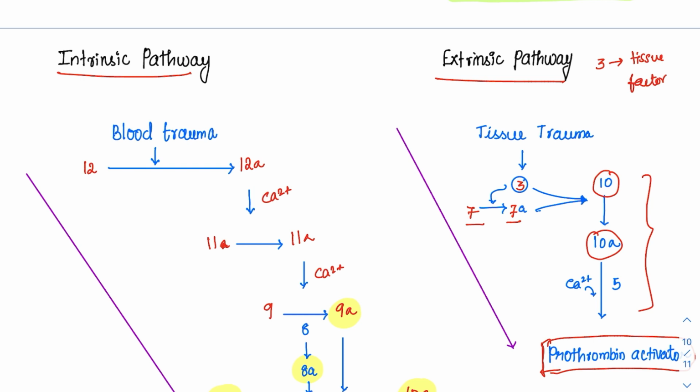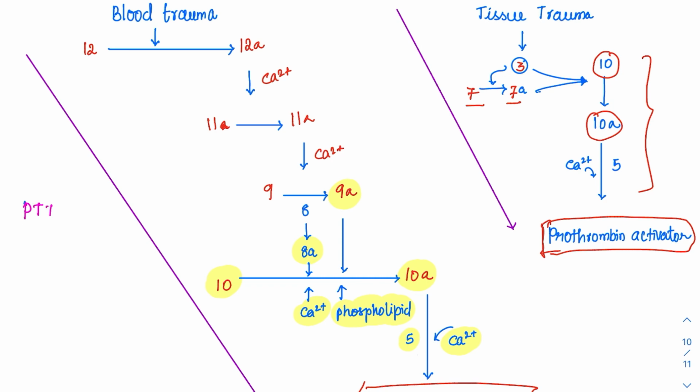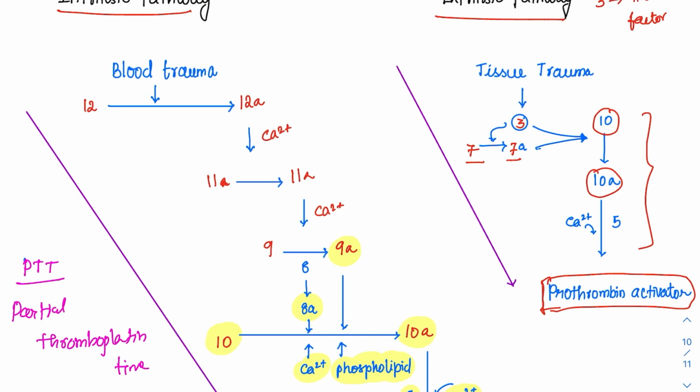Now coming to the tests for these pathways. The longer the pathway, just remember, the longer the name. So the intrinsic pathway is tested with a test called PTT. What is this PTT? It is the partial thromboplastin time. The shorter the pathway, the shorter the name. The extrinsic pathway is represented with PT. What is this PT? It is prothrombin time.